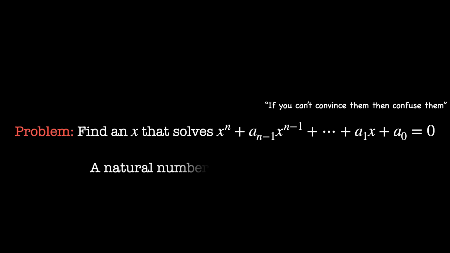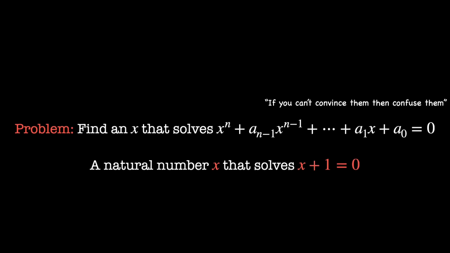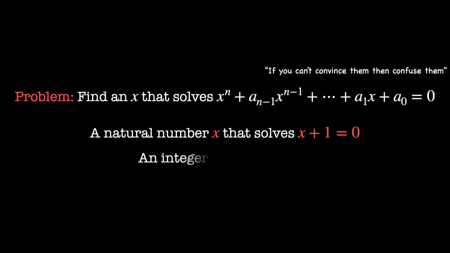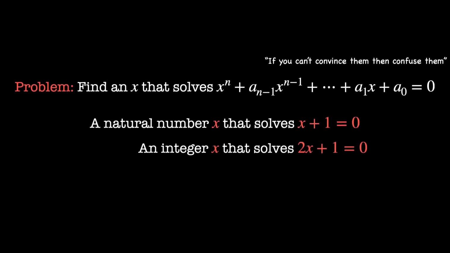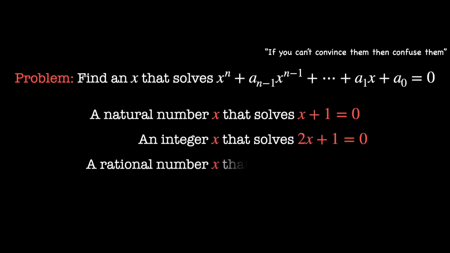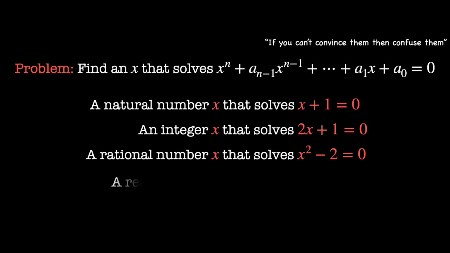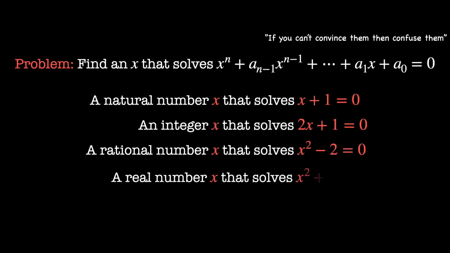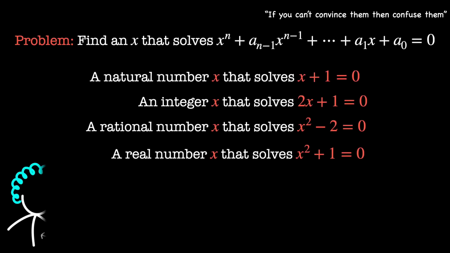Can you solve x plus 1 equals 0 using only the natural numbers? How about 2x plus 1 equals 0 in the integers? What about x squared minus 2 equals 0 in the rationals? And finally, x squared plus 1 equals 0 in the reals. Take a moment to think it through and share your verdict in the comments.